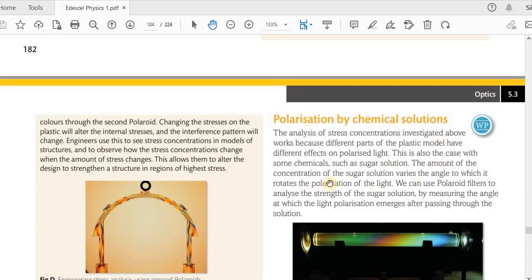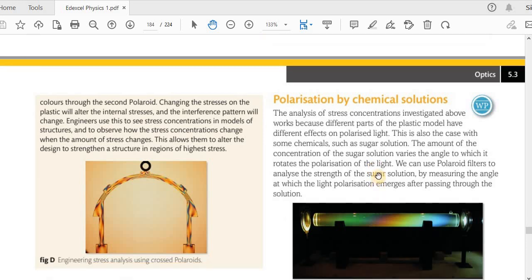The concentration of the sugar solution varies the angle to which it rotates the polarization of the light. So again, very simply, depending on the concentration of the sugar solution, the angle to which it rotates the polarization of the light can vary.